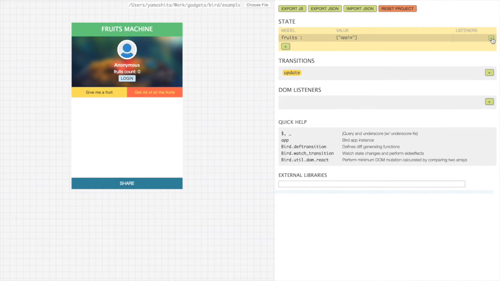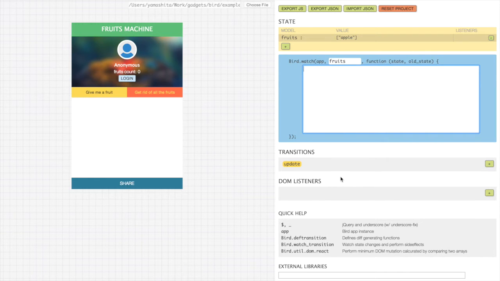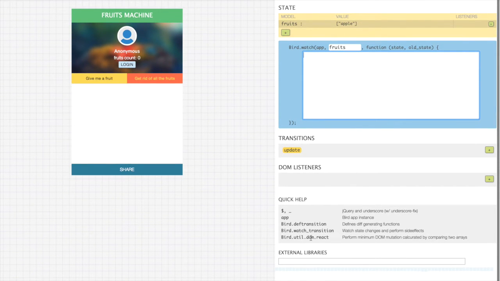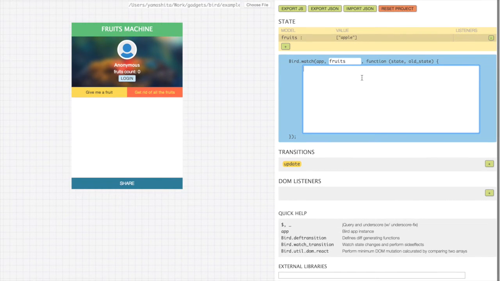Then what we do is we create a listener that watches the value of this array, and when it changes, propagates that change to the DOM. Click the tiny plus button, and we're gonna use bird.util.dom.react, which compares two versions of arrays and calculates the difference. And you pass in a function that creates a DOM element from the content of that array. It's gonna render only a minimum amount of changes into the DOM. So let's do it.